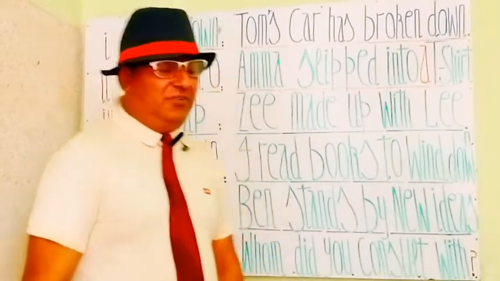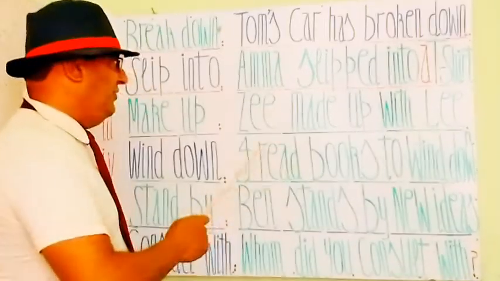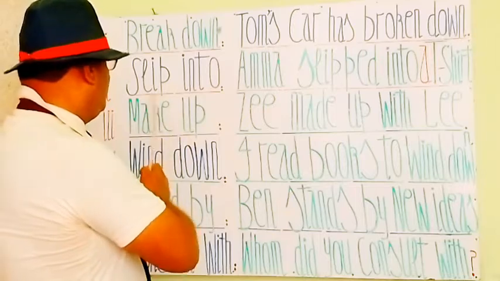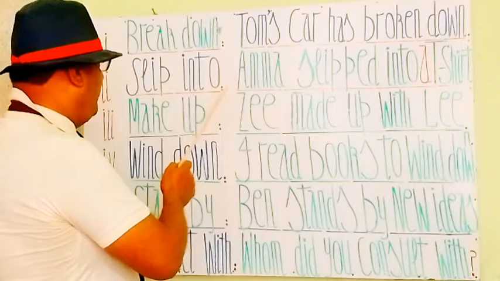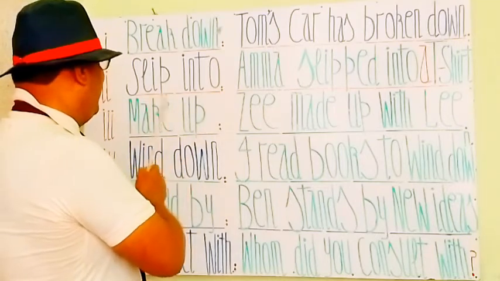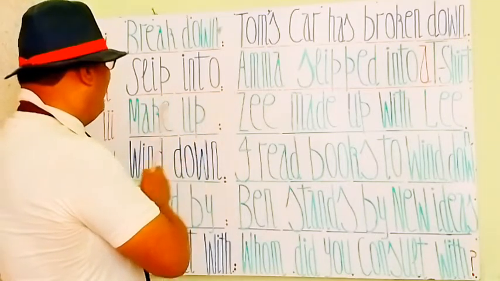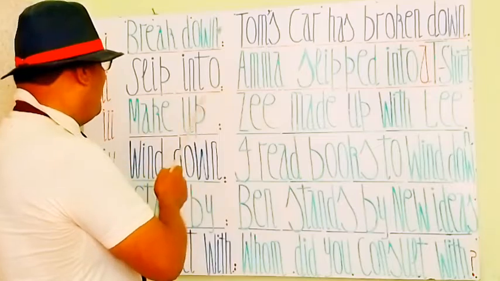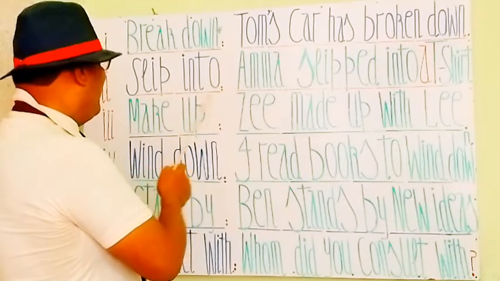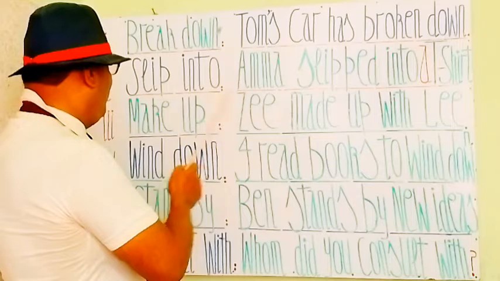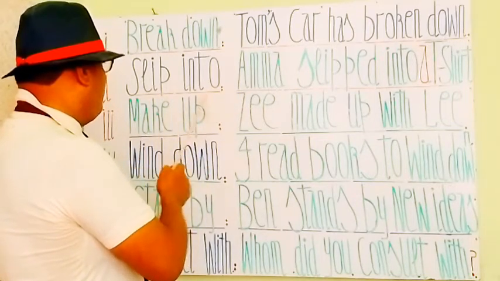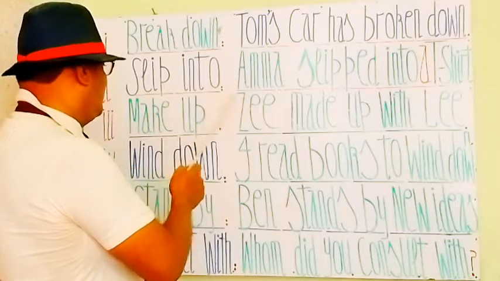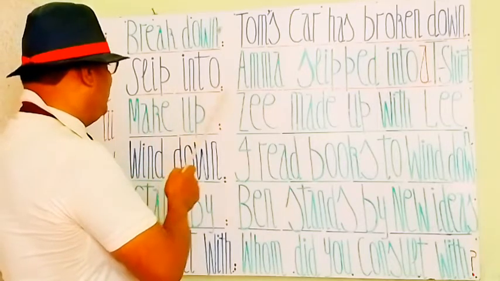Let's see the next phrasal verb. आइए अगला phrasal verb देखते हैं. Next phrasal verb is slip into. Here slip into means put on clothes. Put on fancy clothes, put on beautiful clothes, put on stylish clothes. So slip into means put on clothes, fancy clothes, stylish clothes.